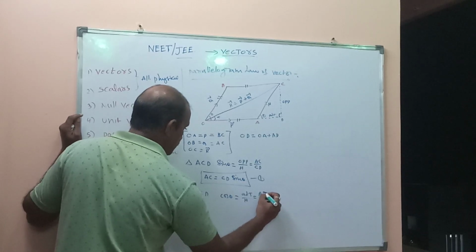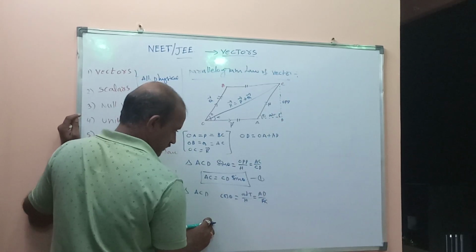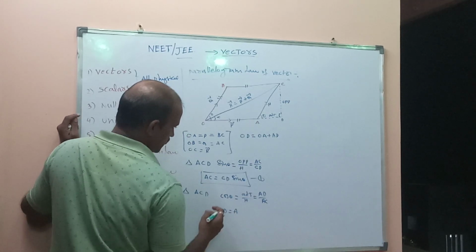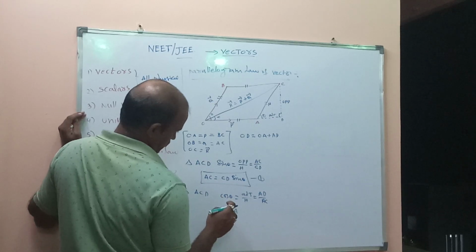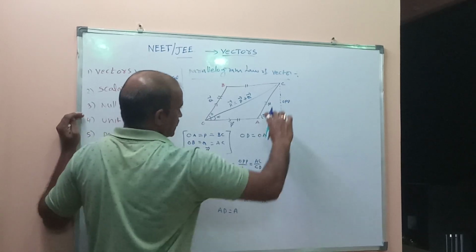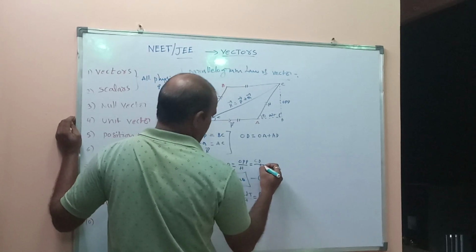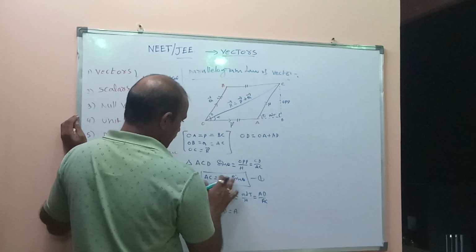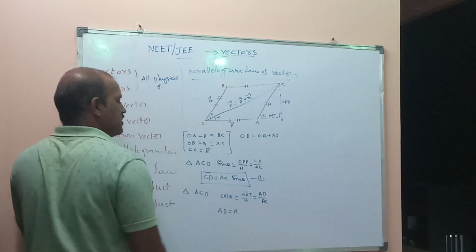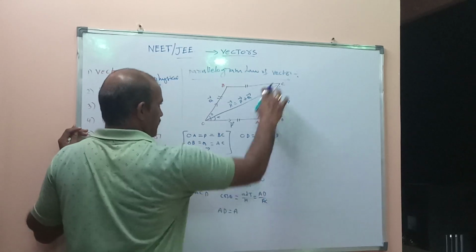The adjacent side is AD, the hypotenuse is AC.